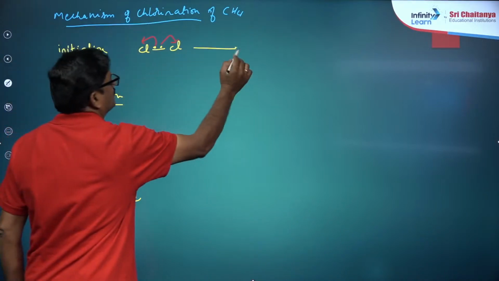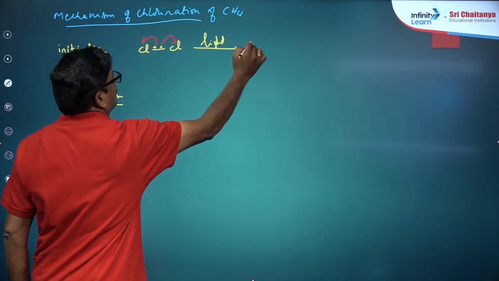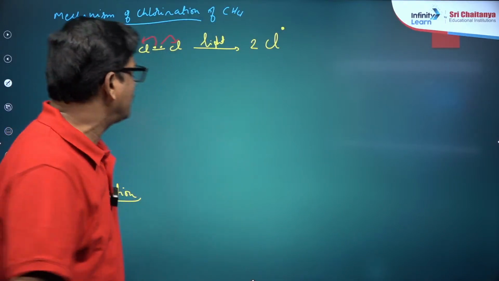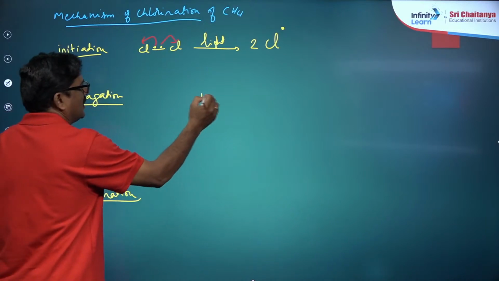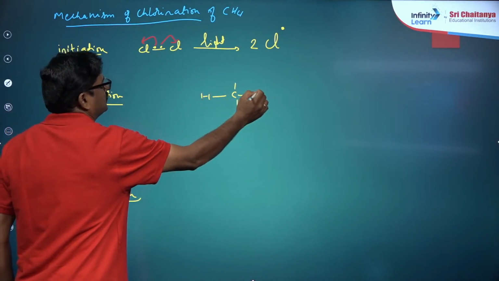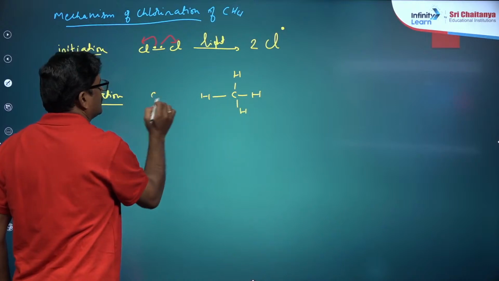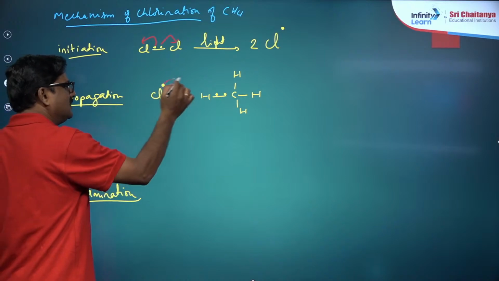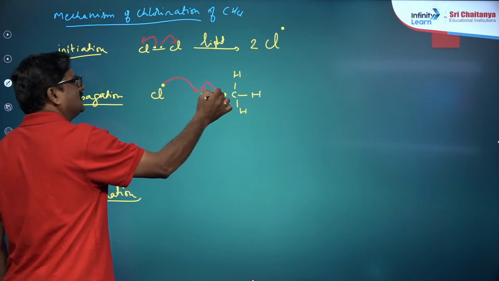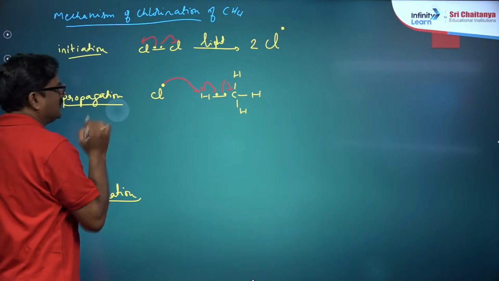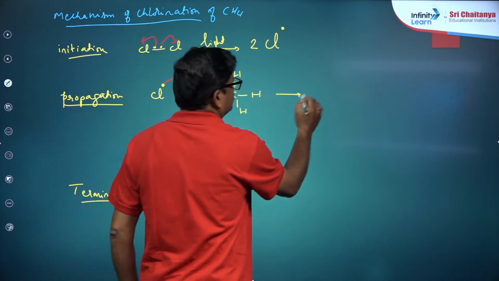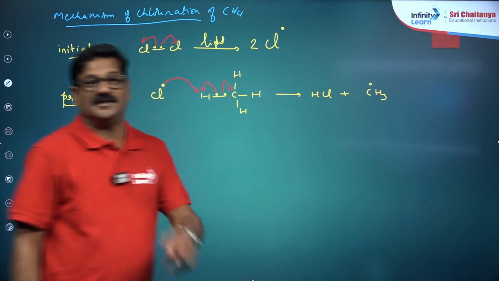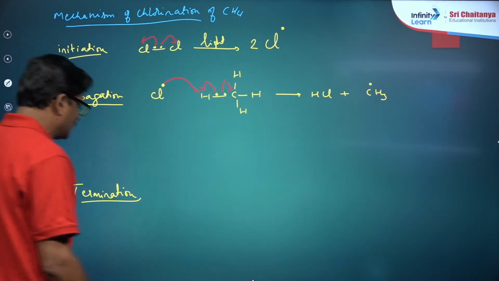It is going to give 2Cl dot, and this chlorine free radical is going to abstract one of the hydrogens from the methane, and it will give you HCl and a methyl free radical.